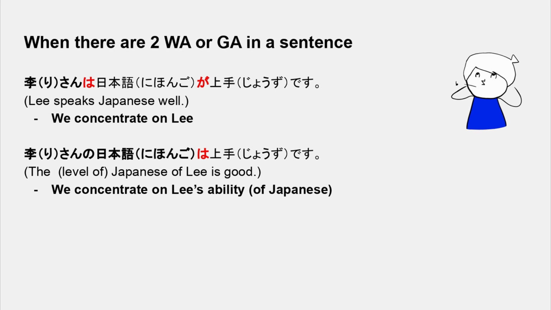So, リさんは日本語が上手です。リさんの日本語は上手です。The meaning is the same. The difference lies in the focus of the sentence. When we say, リさんは日本語が上手です、we focus on リ。But when we say, リさんの日本語は上手です、we focus on the Japanese that Lee speaks.